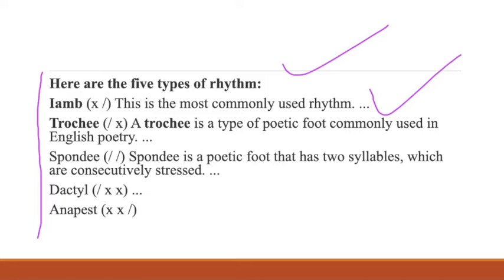If we have iamb, it means unstressed and stressed, then this trochee, stressed and unstressed, spondee, stressed, stressed, dactyl. Now, the first 3 are disyllabic, the last 2 are trisyllabic. Dactyl, first is stressed, then the last 2 syllables unstressed, then anapaest, just the reverse of that, first 2 unstressed, and then the last is stressed. I have already explained all these points in that previous video. Just watch it thoroughly, you will come to know. So we have these 5 types of rhythm, and they are actually the feet which I have just explained.